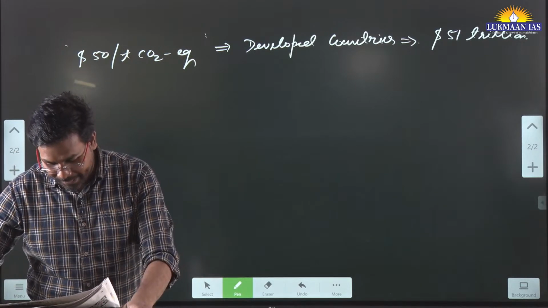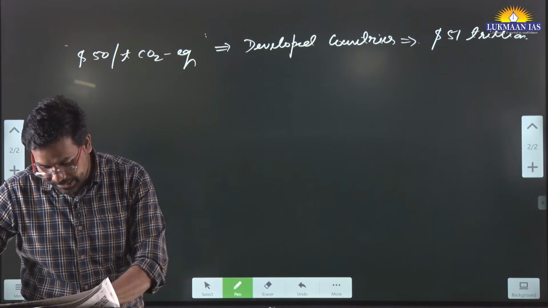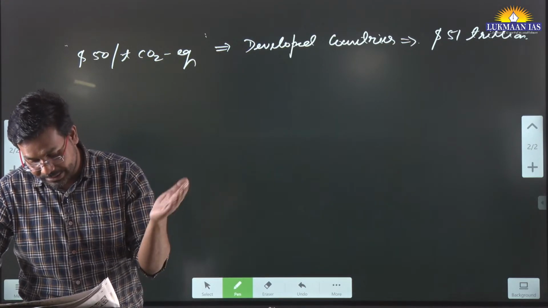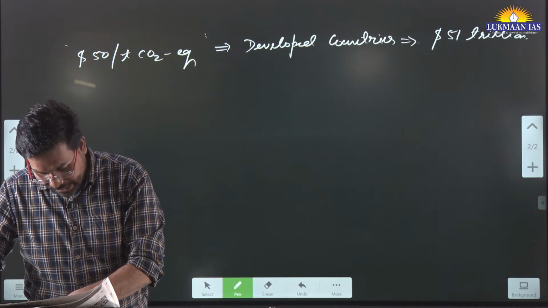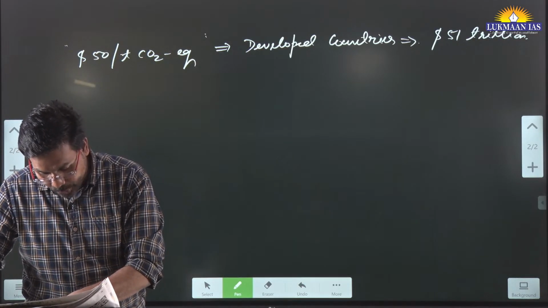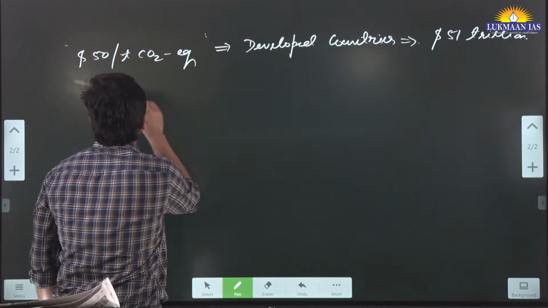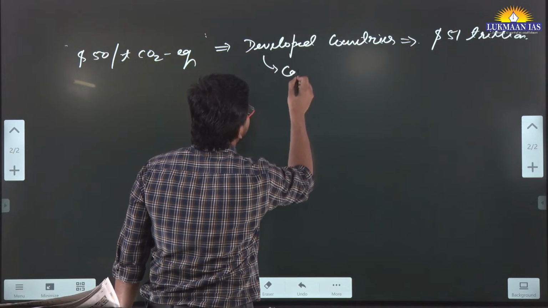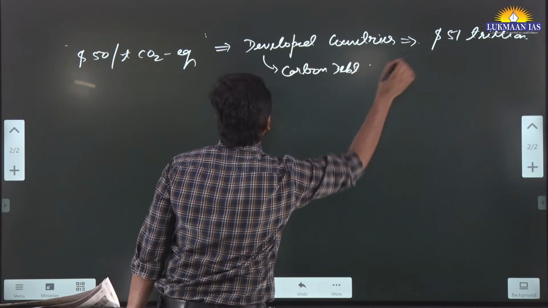And if we talk about India, in this article they have said, if we consider India's historical emission from 1850 to 2019, India has a carbon credit equivalent of 338 gigaton. Means the developed countries are at a carbon debt. They owe the world this much.